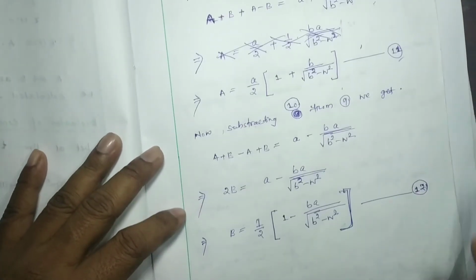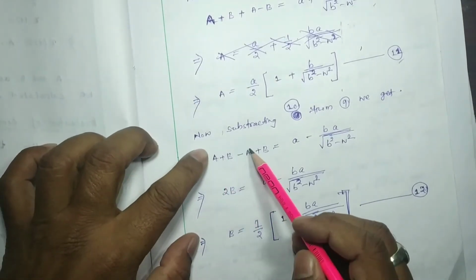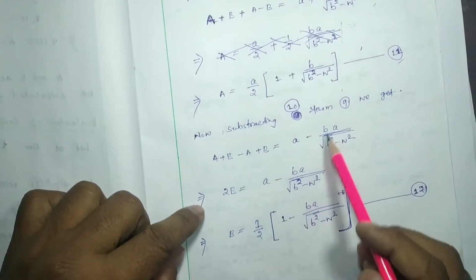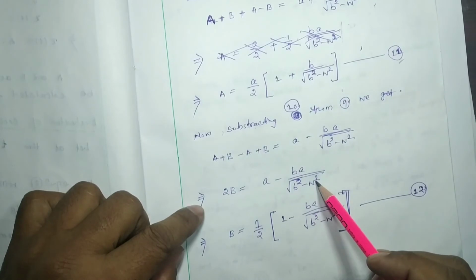So here a got cancelled, and we found 2b equal to a minus ba by b square minus omega square.